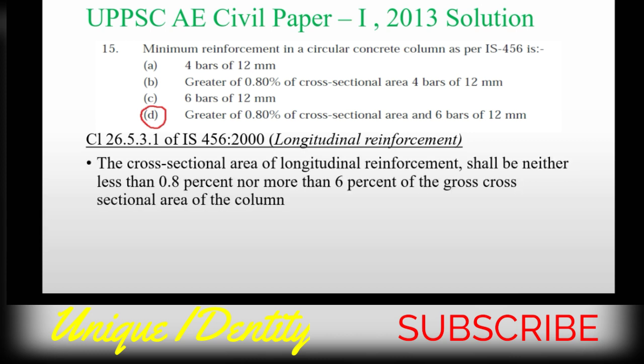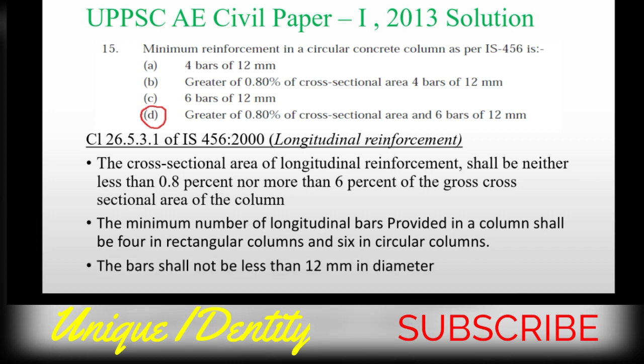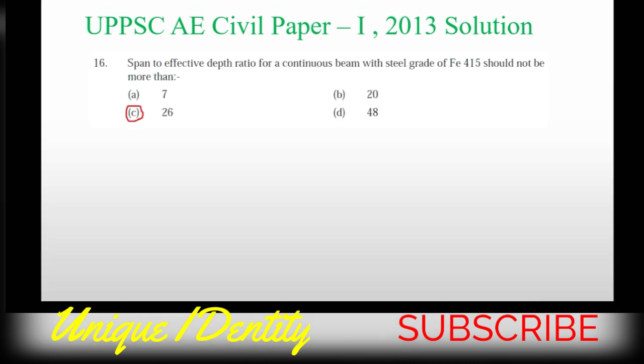As here I am giving the solution that as per IS 456 2000 clause number 26.5.3.1, the minimum reinforcement is 0.8% and maximum reinforcement is 6%. Okay. Also the minimum number of longitudinal bars is 6 for circular column and 4 in rectangular column. So these two clauses are mixed. So option D is correct. Please read all the options before choosing the correct answer. And also the bar shall not be less than 12 millimeter diameter. So all the three clauses are mixed in this question.